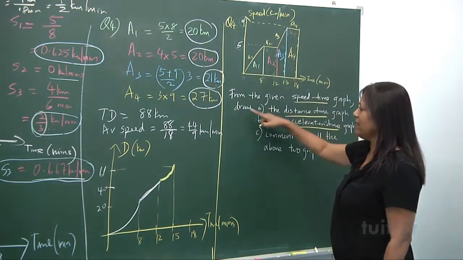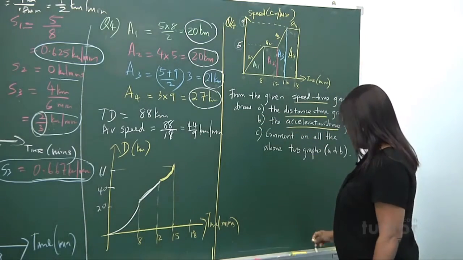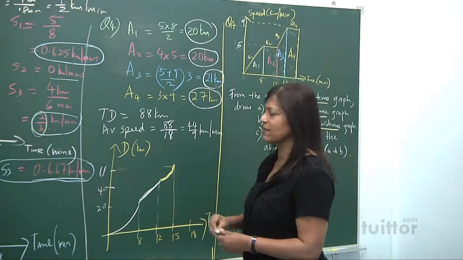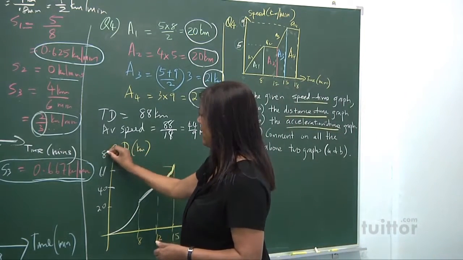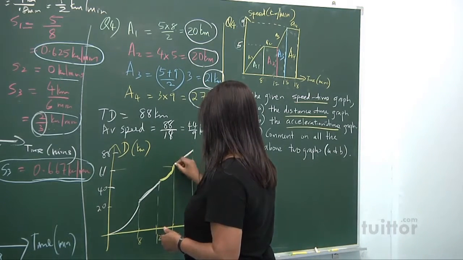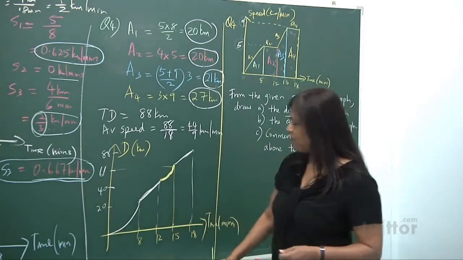Alright, it's constant. So another 27. So you add another 27. 27 plus 61 is 88. And that's here. And that's a constant speed. So look at the graph, my dear.